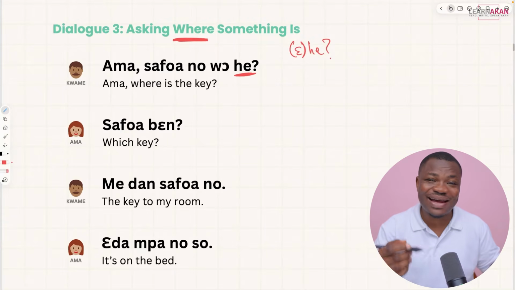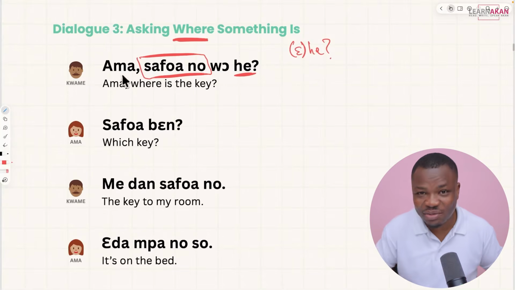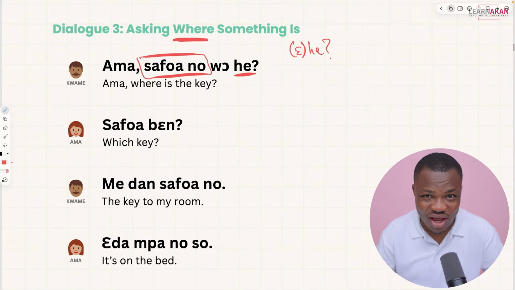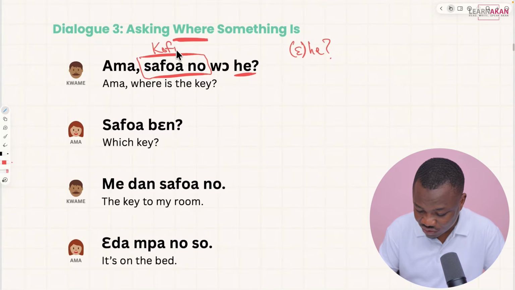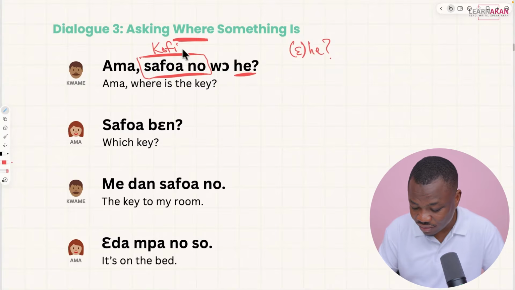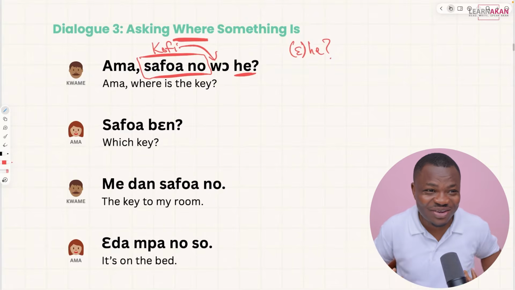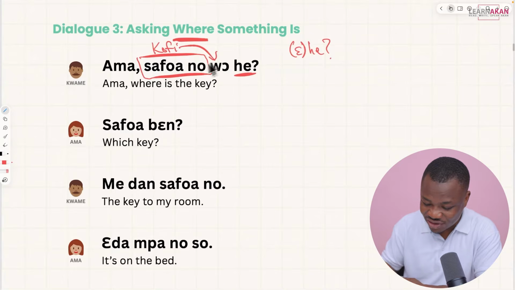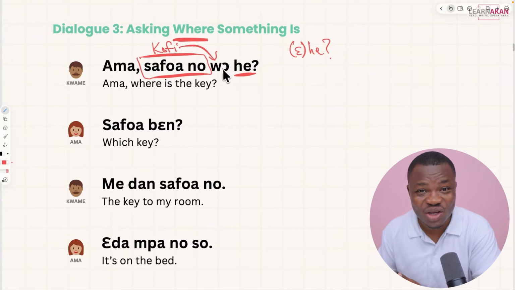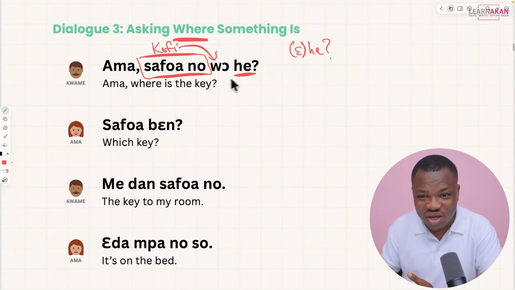So if you want to ask where an item is, or even where someone is, you simply replace this part with the name of that person or that object, and you have it. So if you want to ask where is Kofi, for example, you just bring Kofi here to replace Safwano, and you have Kofi wahi. Kofi wahi, where is Kofi? Ediane no wahi, where is the food? And Mpaboa no wahi, where are the shoes, right? Atadie no wahi, where is the dress? Or where is the shirt? So whatever you want to ask for, you just replace this part with that and you add wahi. Where is it, right? So Kwame asks, Ama Safwan wahi? Ama, where is the key?